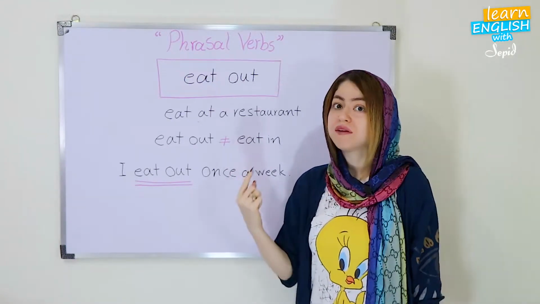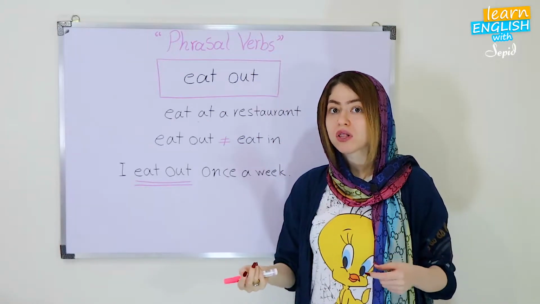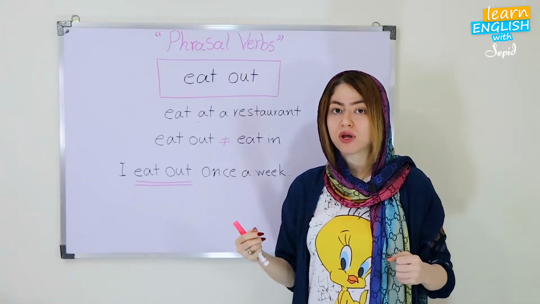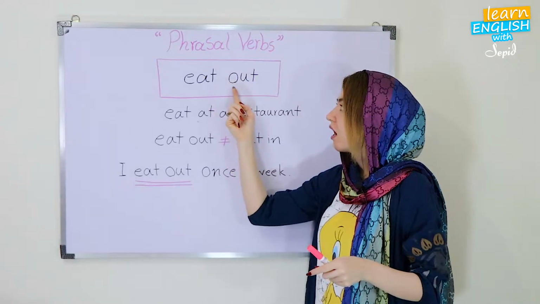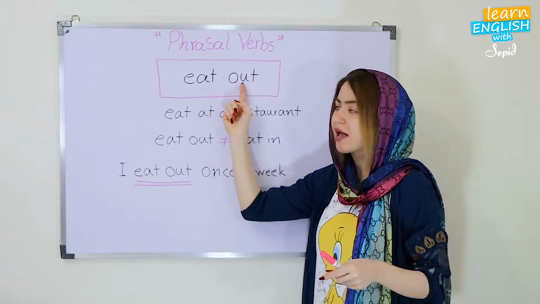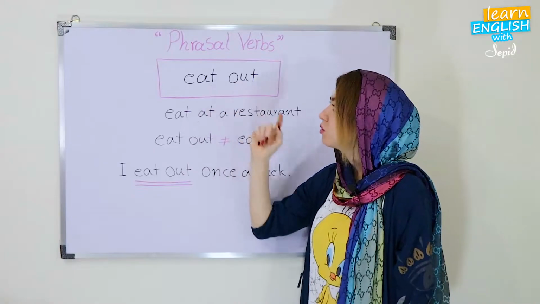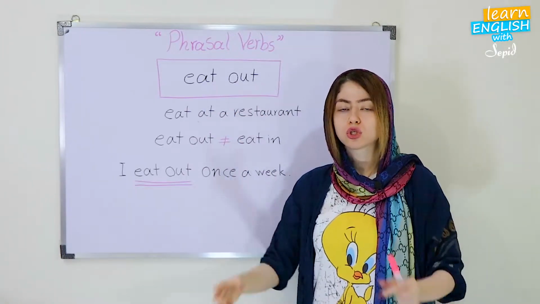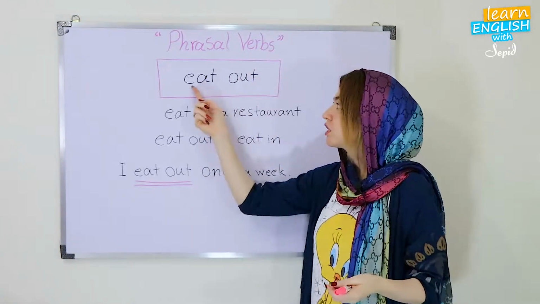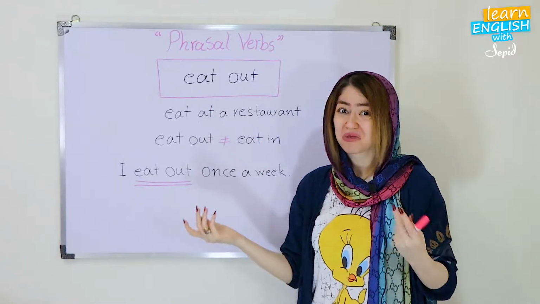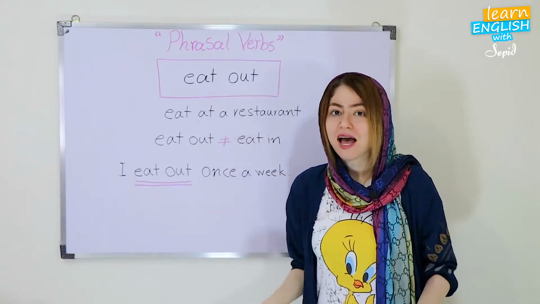So if you watched the previous session, I told you some points about separable and inseparable phrasal verbs, okay? Some phrasal verbs are separable. It means you can put an object here between the verb and the particle. But some of them are inseparable, okay? Eat out is inseparable. So we cannot separate them and put an object here. So we should say just eat out. Eat it out is just wrong. So eat at a restaurant is called eat out.